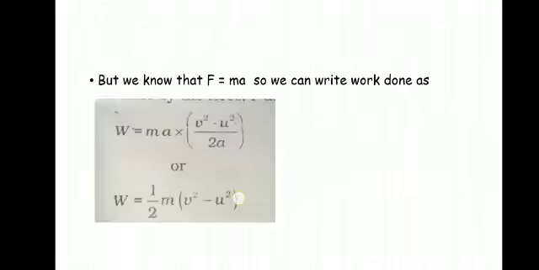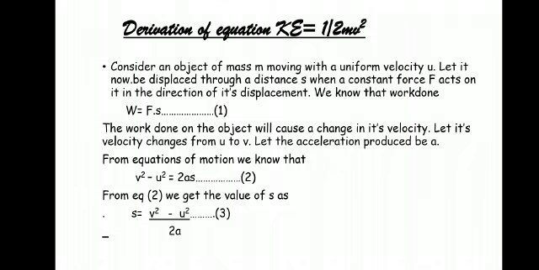Once again we will derive this equation. For deriving this equation, first we have to consider a body of mass m moving with a uniform velocity u. Then we assume that it is displaced by a distance s when a constant force F is acting on it in the direction of its displacement.